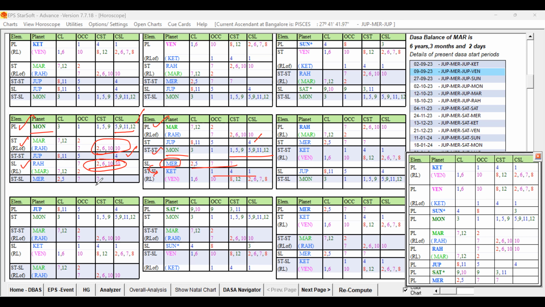The good key planets which are favorable for abroad travel are Moon and Mars, right? Moon and Mars are strongly playing role, and any other planet is having got. So which other planets are having got the ruler link or influence of the Moon, because Moon is the strong favorable key planet. All other planets are not very strong. Moon, Mars is also okay, but Moon is strongly present. So the planets which are all under the influence of Moon will be favorable. I think you're able to understand, right?